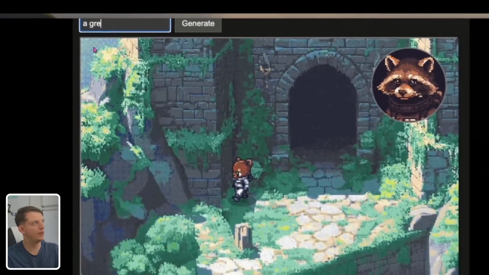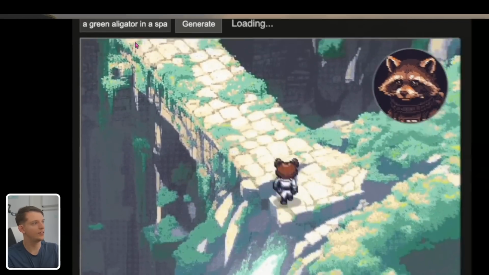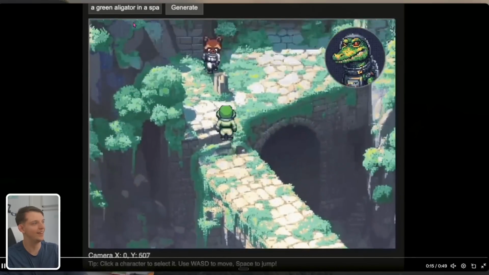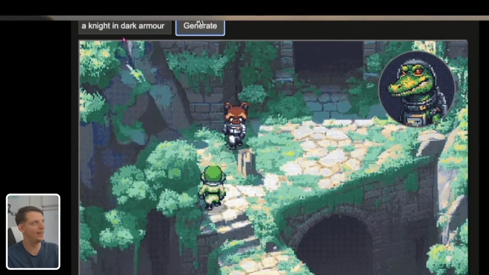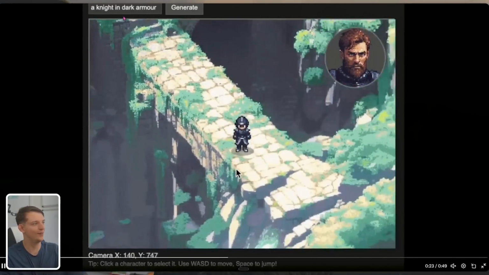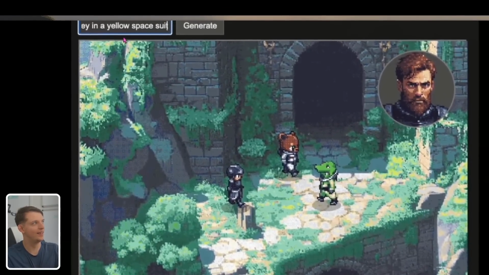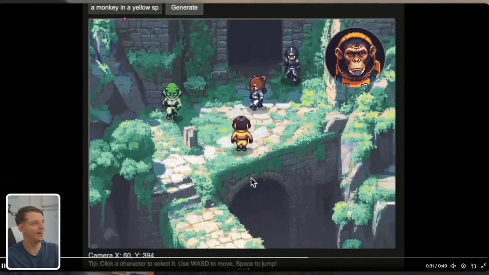And then he's going up here and entering a green alligator in a spacesuit, and it's going to generate this green alligator in a spacesuit. And now we can run around this map. And now he's generating a knight in dark armor, and the knight in dark armor gets generated. He can control that knight. Again, a monkey in a yellow spacesuit, generate, boom, there is a monkey in a spacesuit.